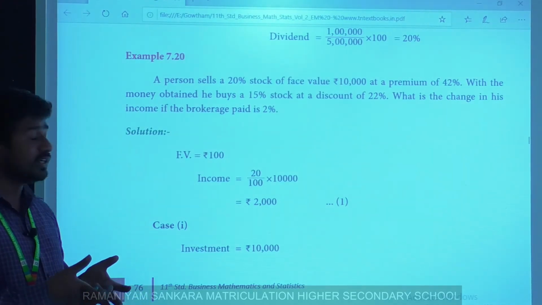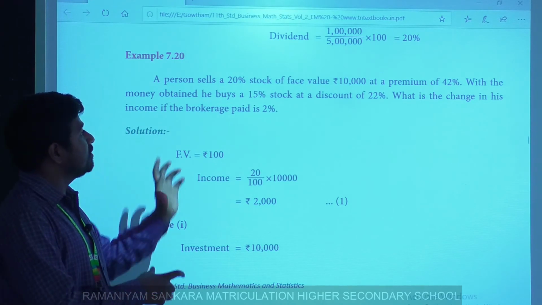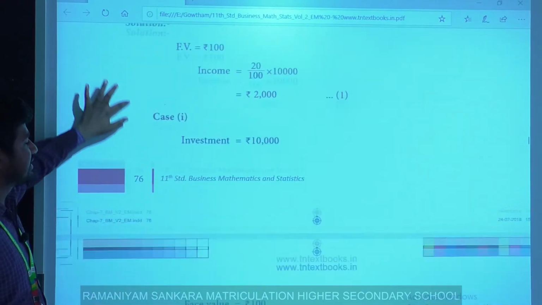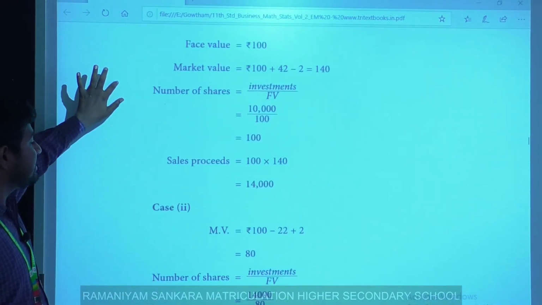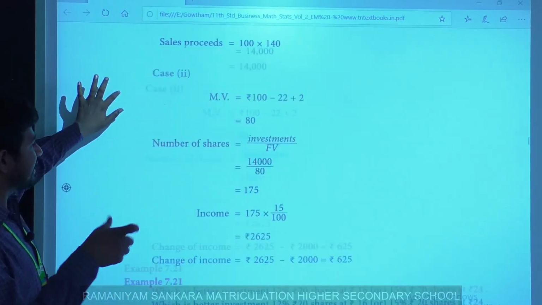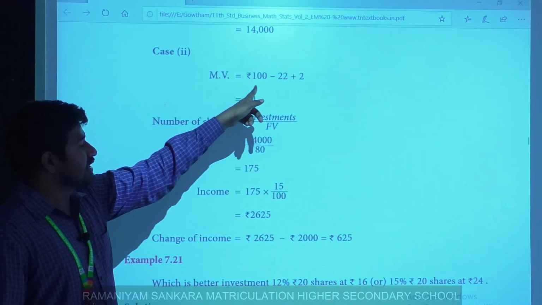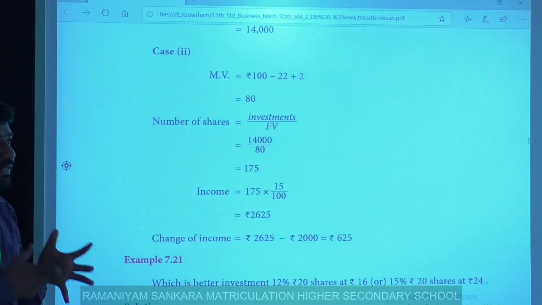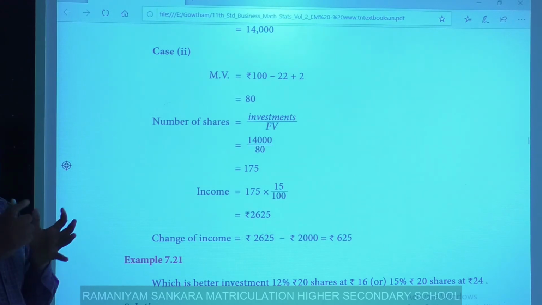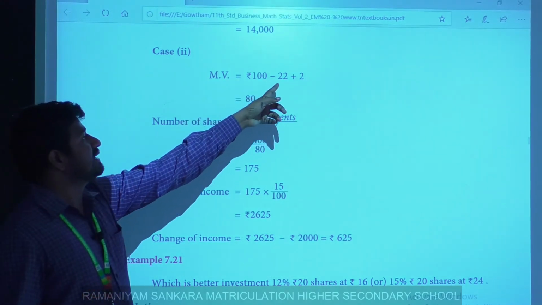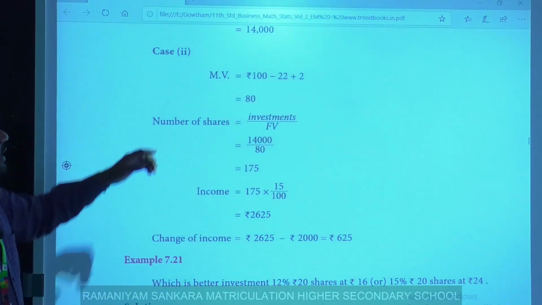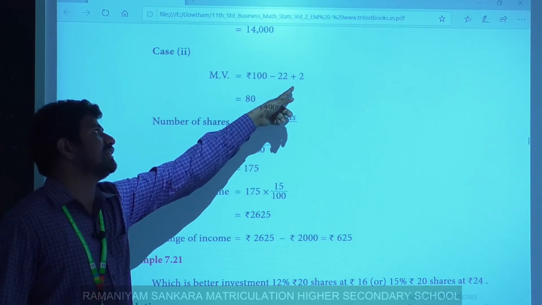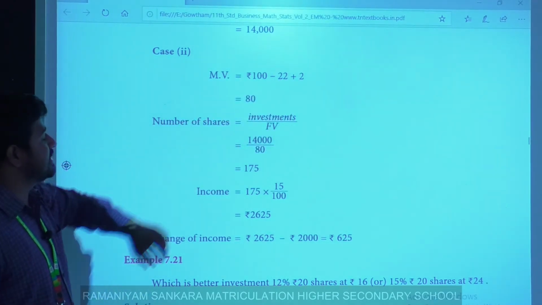Next, out of that amount he buys 15% stock at a discount of 22%. Case 2 proceeds from the second statement. Market value equals 100 minus 22. Here why do I subtract the discount? Discount is always subtracted from the face value, so I put minus 22 here. During purchasing, brokerage is added, that's all. So simplify this, the result is 80.